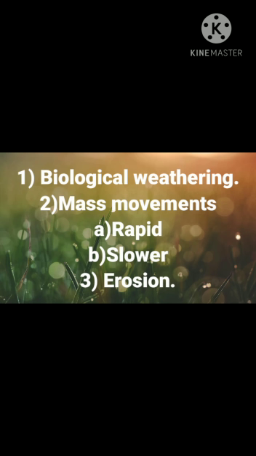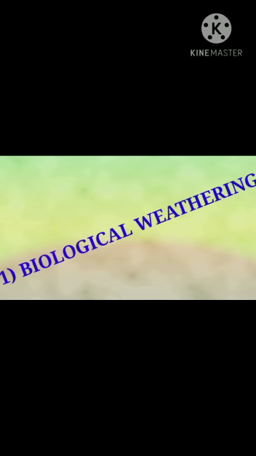In this video, we are going to cover 3 points: biological weathering, mass movements, and erosion. In mass movements, we have 2 types, rapid mass movements and slower mass movements. First, biological weathering.